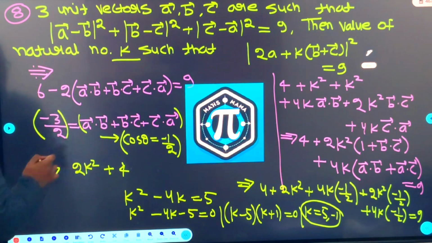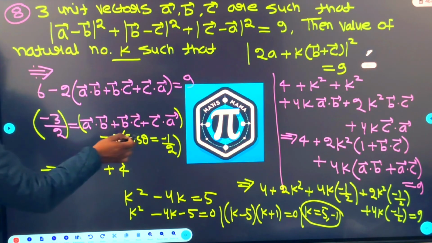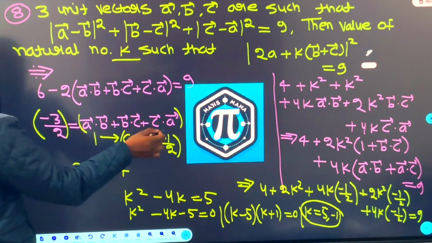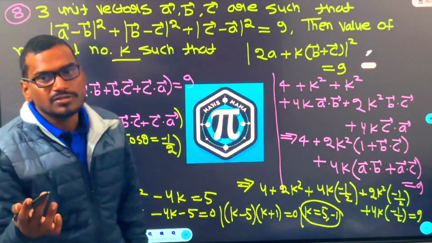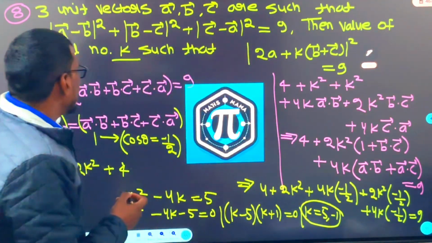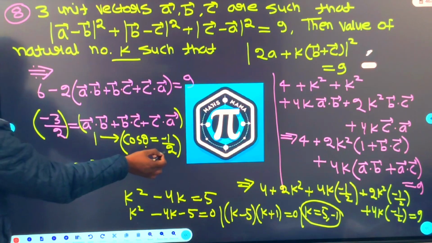This is minus 3 by 2. What is a dot b? Mod a mod b cos theta. Here also, here also. That means cos theta 1 plus cos theta 2 plus cos theta 3 is minus 3 by 2. When will it be possible? When all are minus half. That is, cos theta is minus 1 by 2.